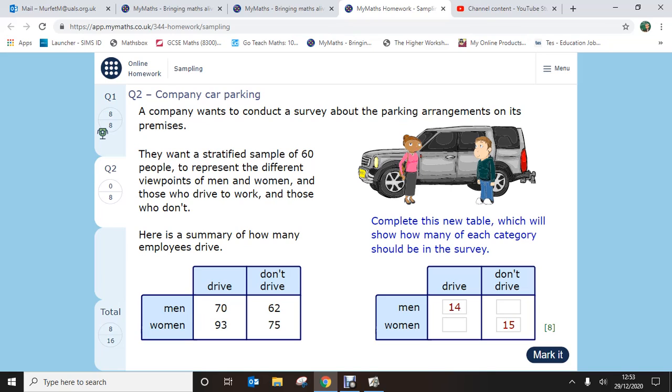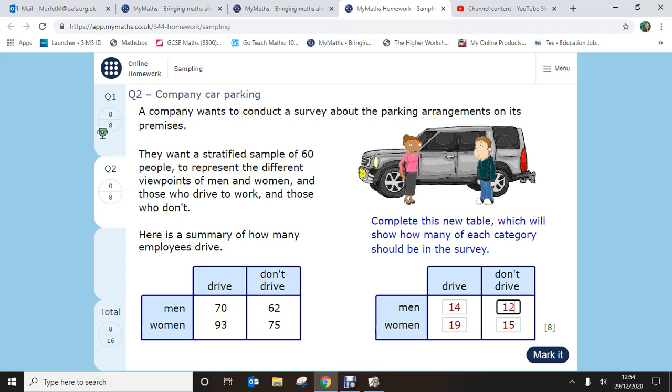So 93 divided by 5 is going to give me 18.6. I can't ask 18.6 people. So we're going to use proper rounding, and round that to the nearest whole number. So that's going to round up to 19. Then 62 divided by 5 gives me 12.4, so we're going to round that one down, and that's going to give me 12.